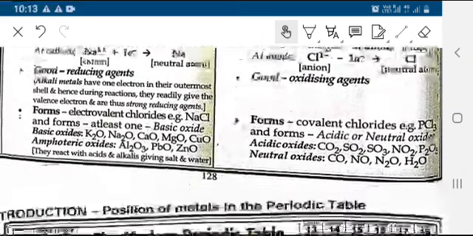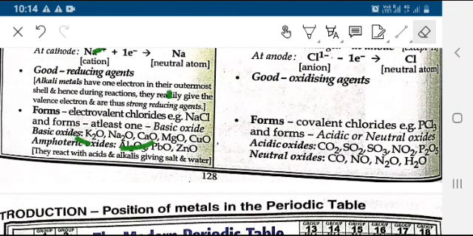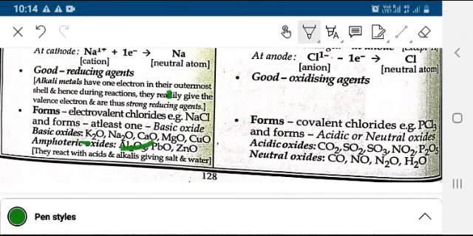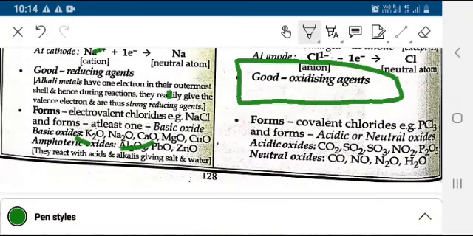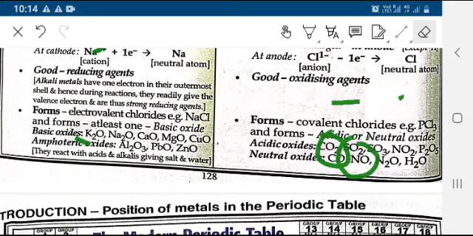So alkali metals are very good reducing agents. Alkali metals have one electron in their outermost shell, and hence during reduction they give up the valence electron and are therefore strong reducing agents. They form electrovalent chlorides. These are the examples of electrovalent chlorides. Whereas non-metals, if we talk about them, are good oxidising agents. Example: CO2, SO2. These are the examples of non-metal compounds.